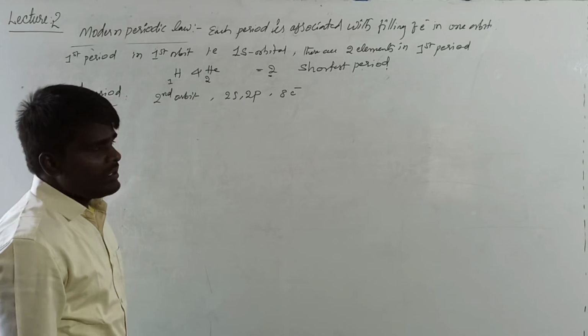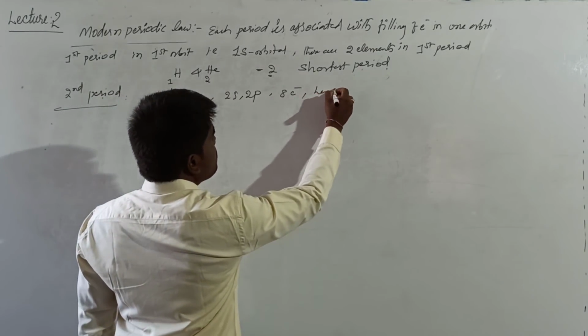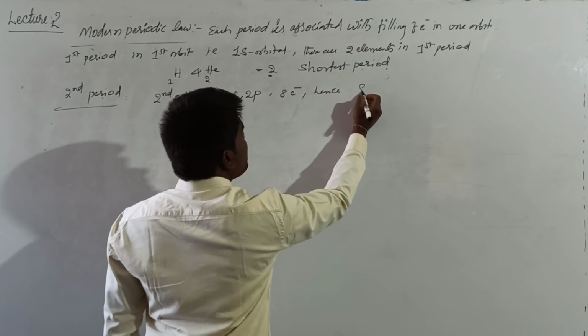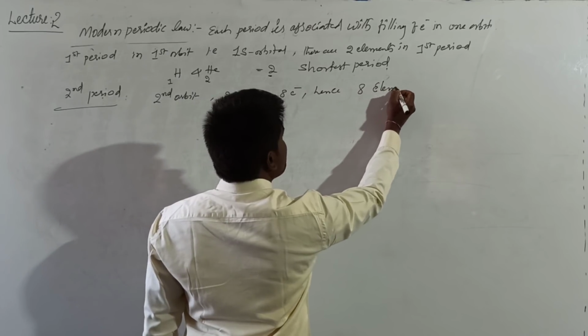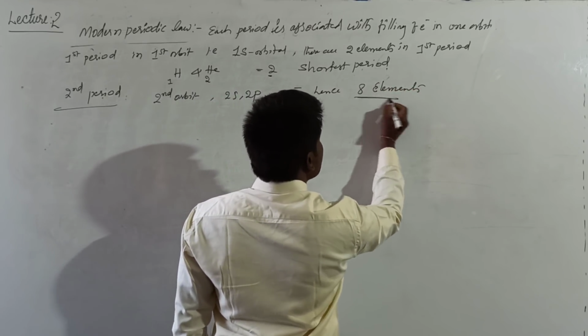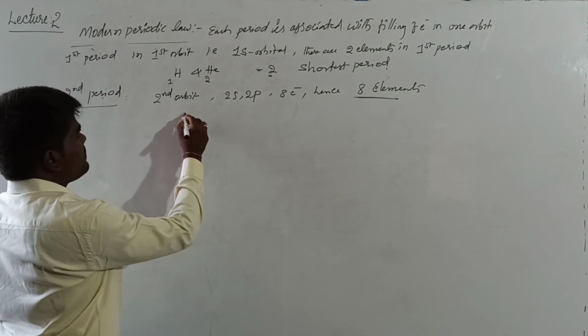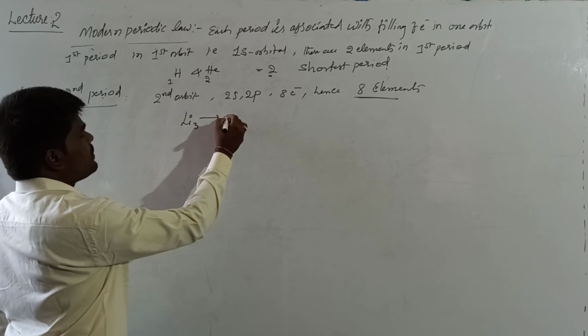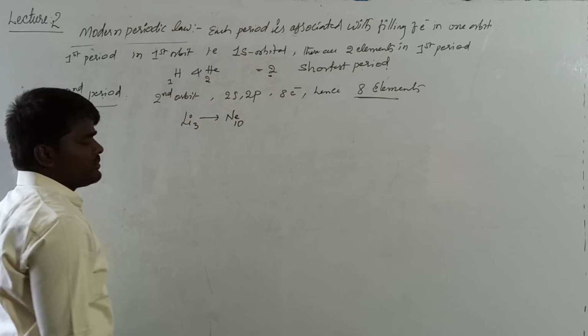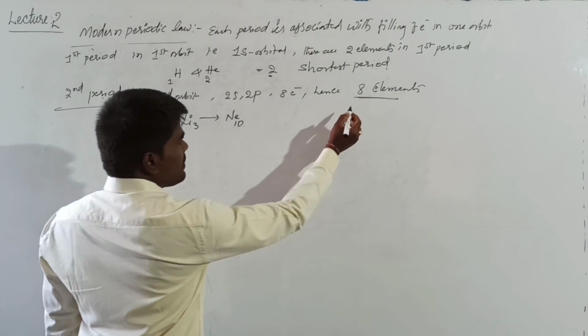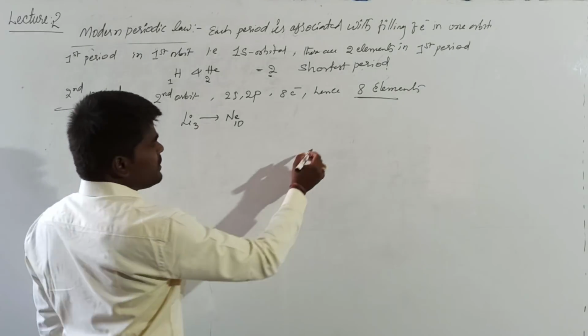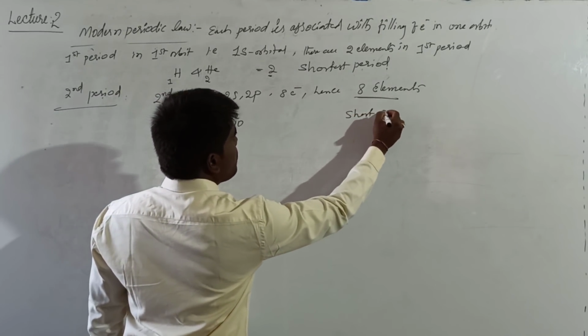Hence, there are 8 elements in the second period, from lithium 3 to neon 10. Because of this reason, it is called a short period.